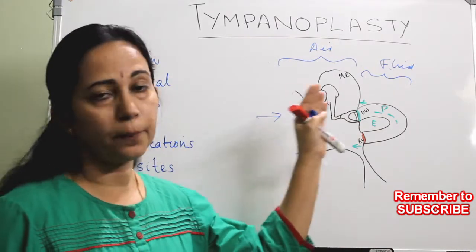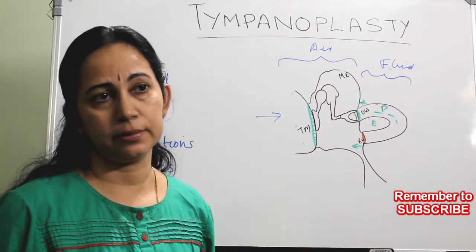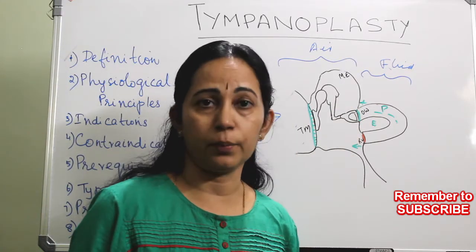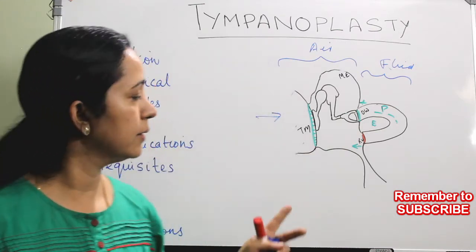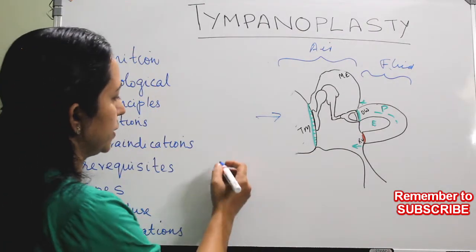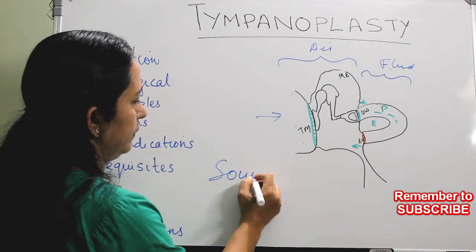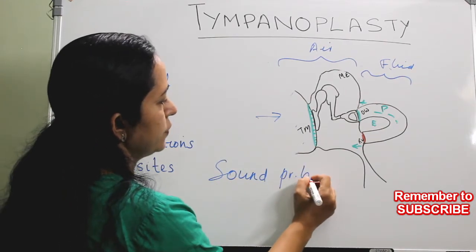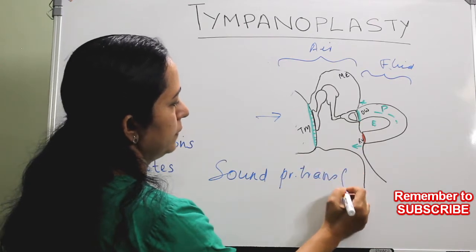In order to match this impedance, our body has some physiological properties, and that is the sound pressure transformer mechanism.